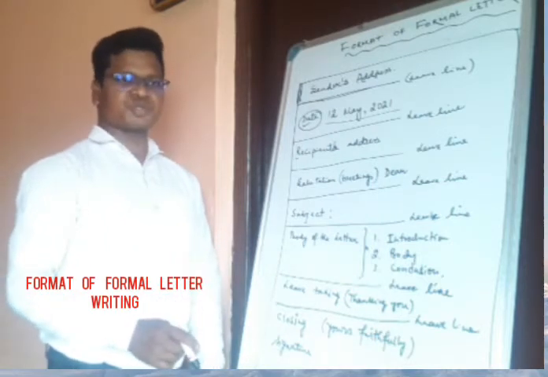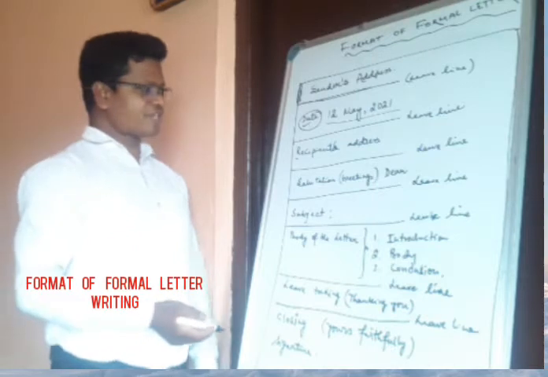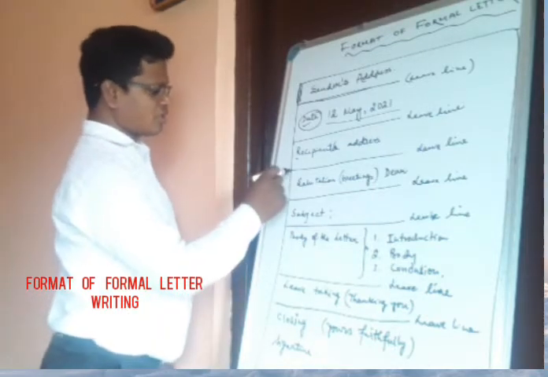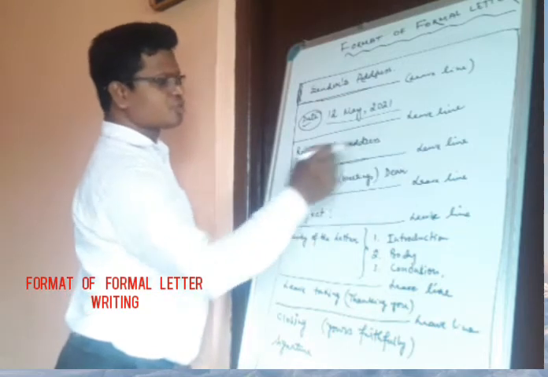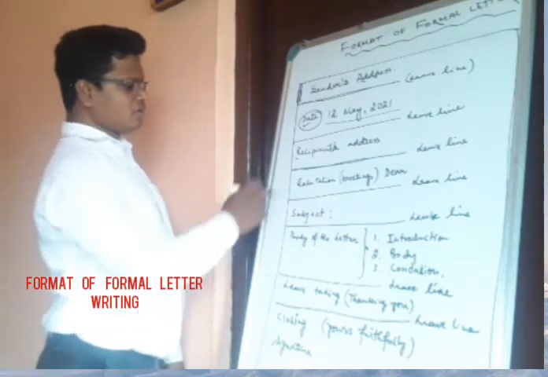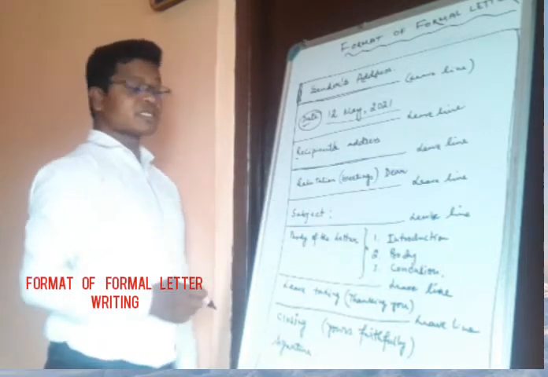All of these things you must include in the recipient's address. Once you finish writing the address of the recipient, you again have to leave a line, as I already showed you here.